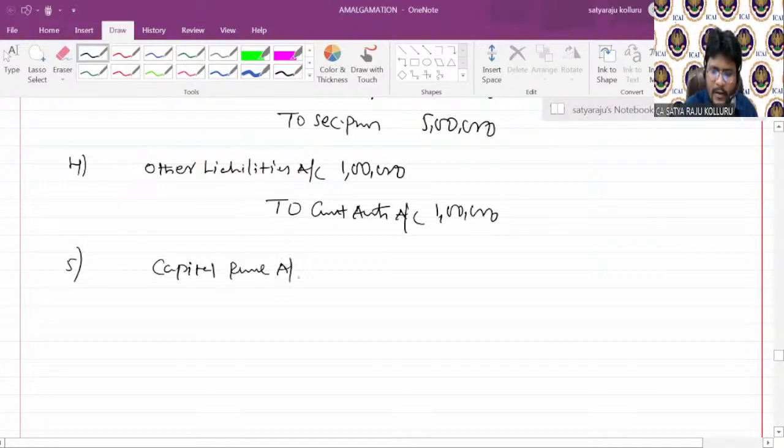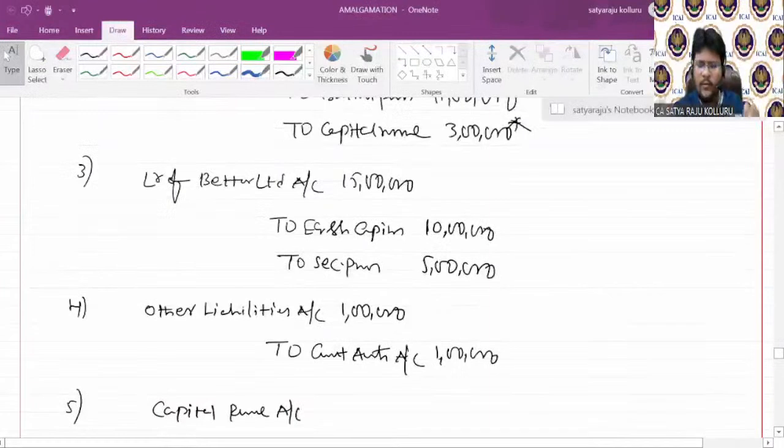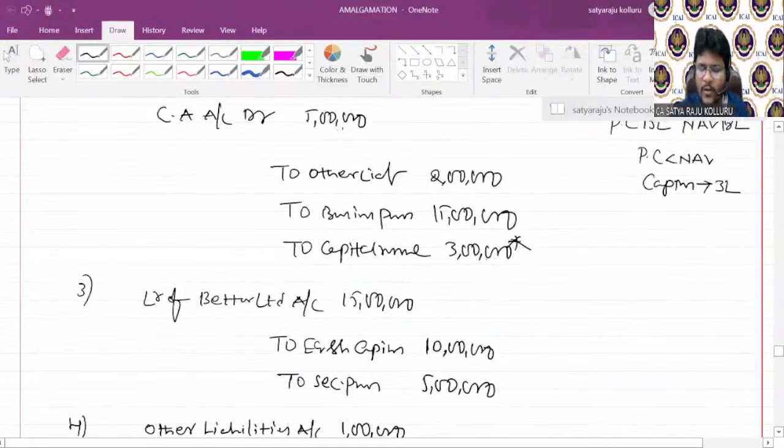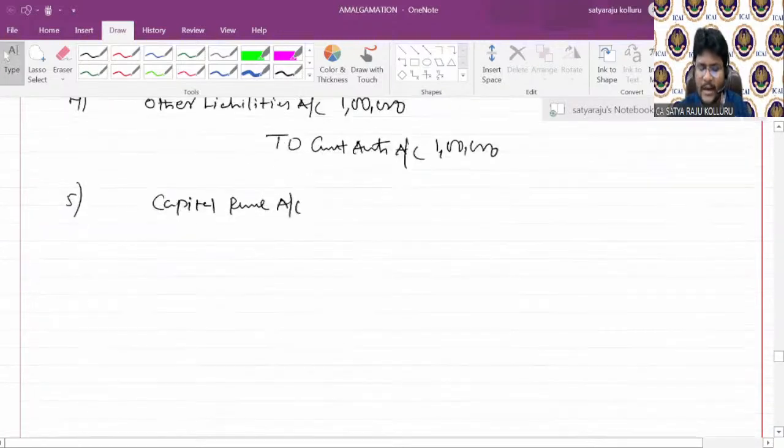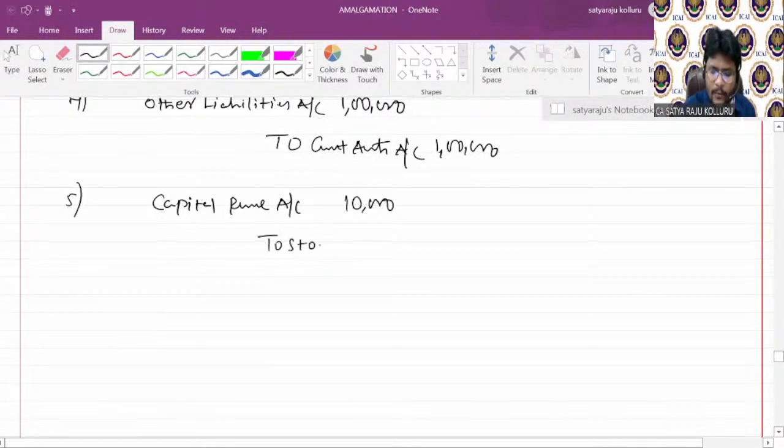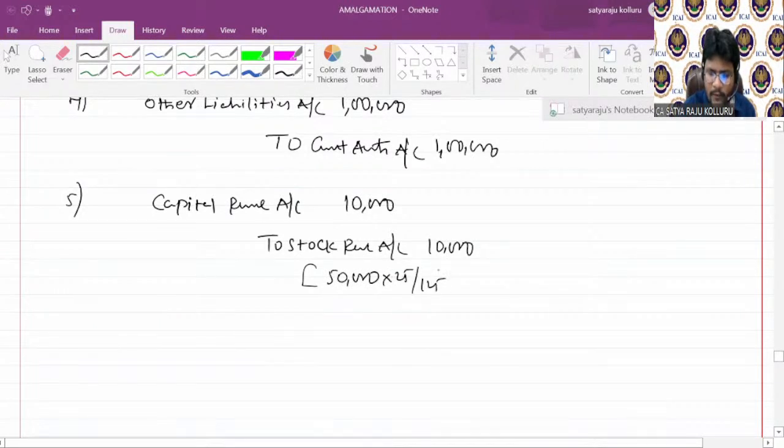Sir, you can debit the goodwill, no? If you want, you can debit the goodwill. But again, you are having capital reserve. At that point of time, you may set off. So that's why I'm directly debiting the capital reserve. So capital reserve account debtor 10,000 to stock reserve account 10,000. How you are getting this? 50,000 into 25 by 125. Entire discussion related to stock reserve I already made at the time of explaining theory.